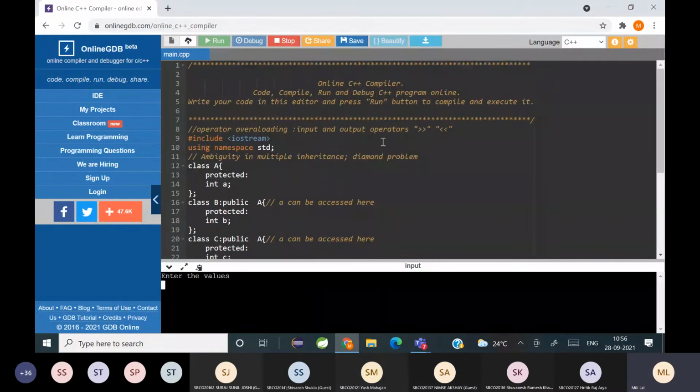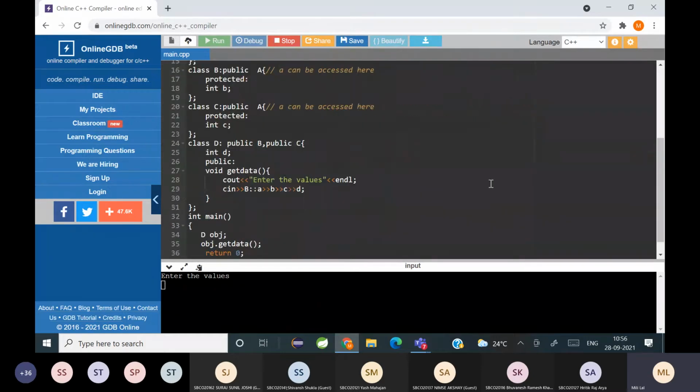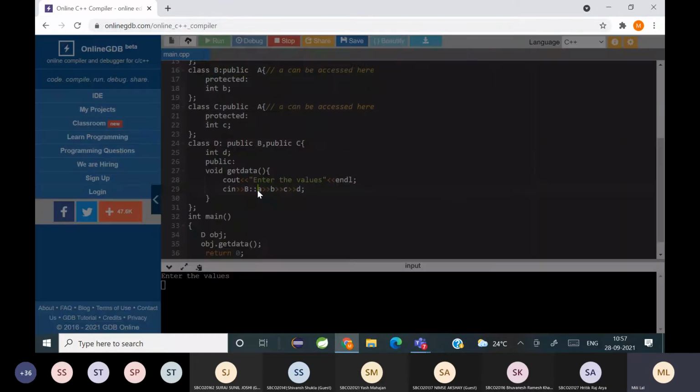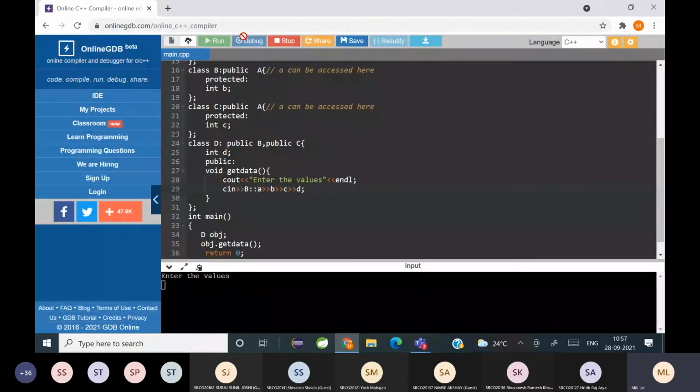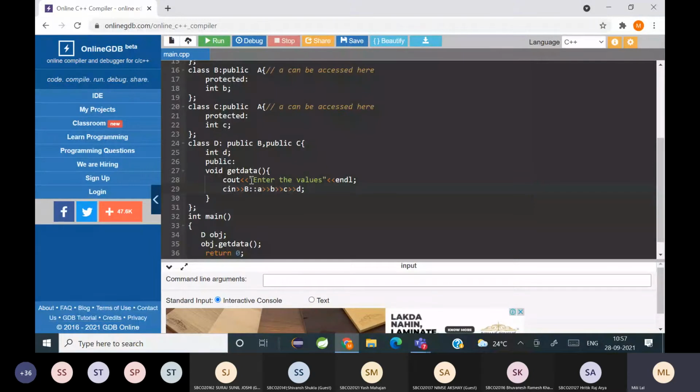That is the diamond problem, because you can see first there is class A, then A has two branches, B and C, because A is getting inherited by B and C, and then B and C both combine to form D. So it is coming in the shape of a diamond, and this is called the diamond problem. It gives rise to ambiguity. So to remove that, you can either use a scope resolution operator where you specifically give which class member you are talking about.